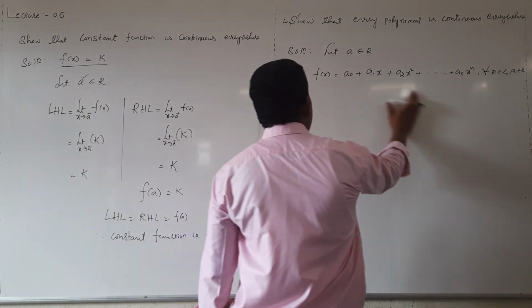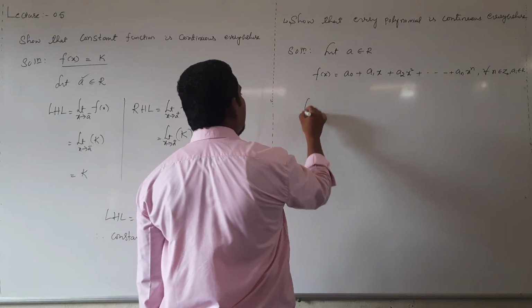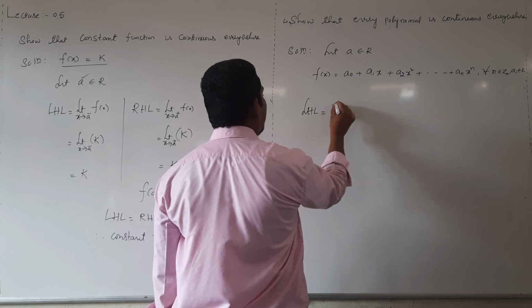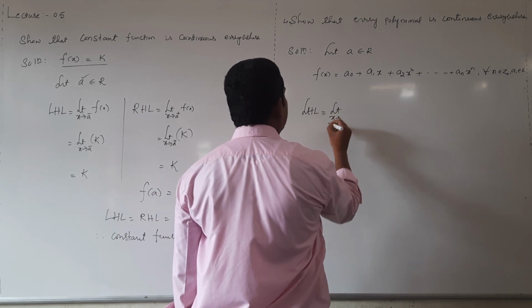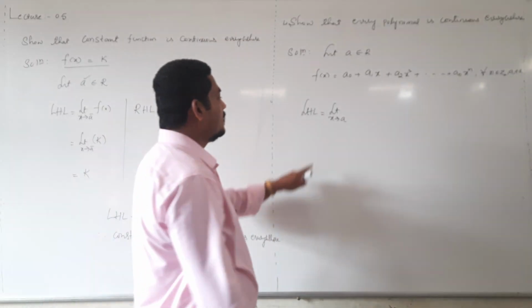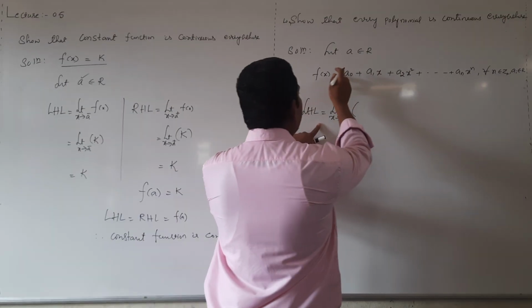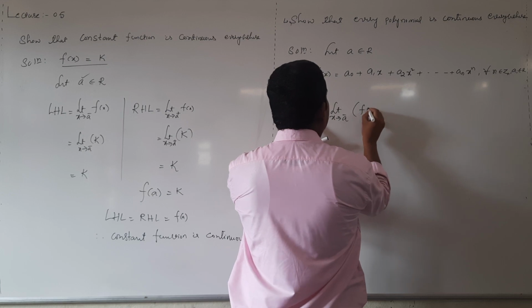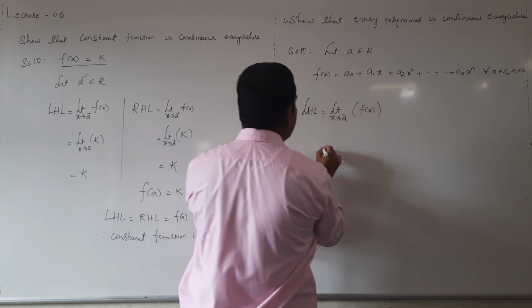This is a polynomial. Now for this polynomial function, evaluate left hand limit, right hand limit and functional value. Extending to a minus, directly I will replace this function, or else you can write in general function.